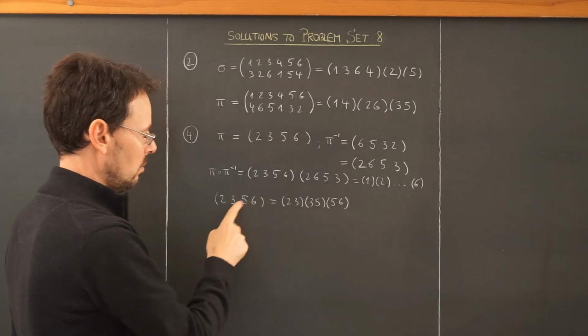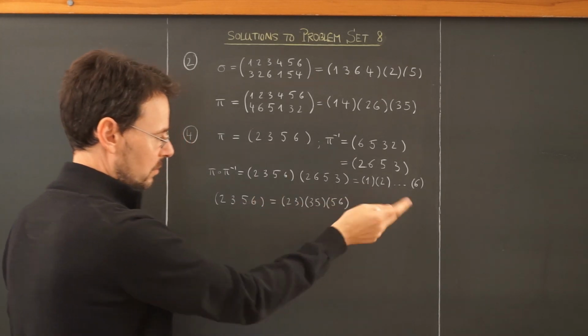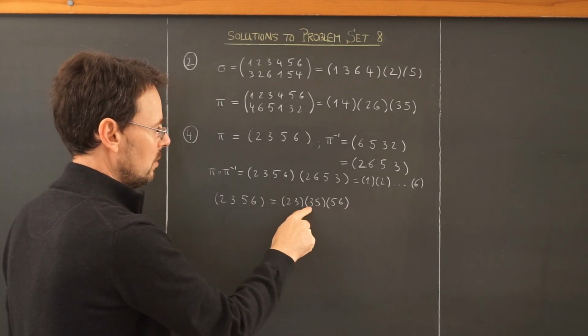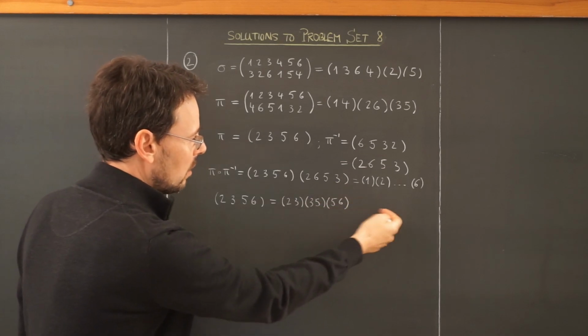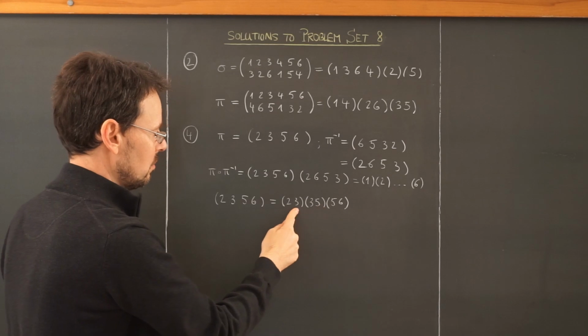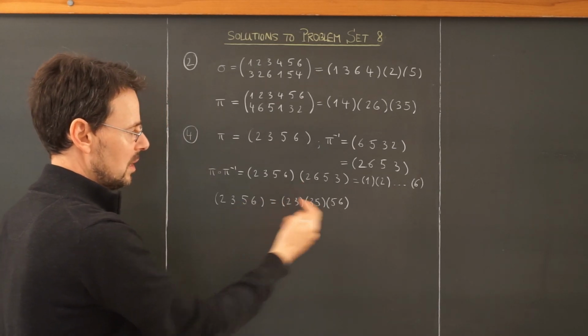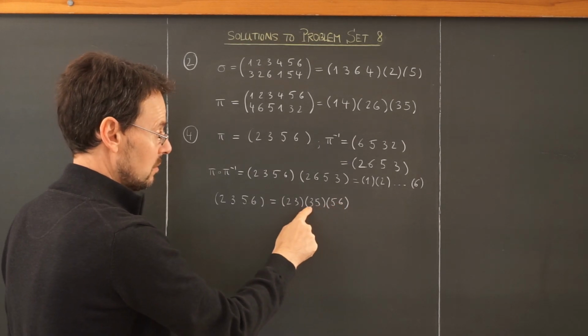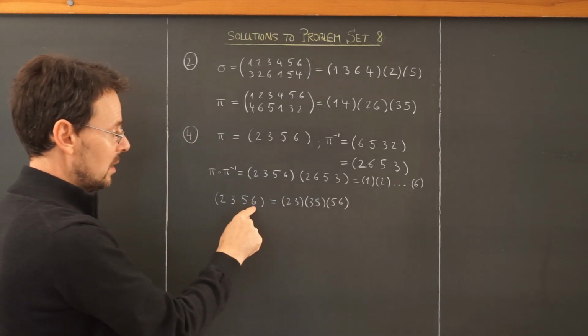Nothing happens, 3 goes to 5. If I plug in 4, nothing happens. If I plug in 5, 5 goes to 3. No, sorry. If I plug in 5, 5 goes to 6. Nothing happens with the 6, and indeed 5 goes to 6. If I plug in 6, 6 goes to 5, 5 goes to 3, 3 goes to 2, and indeed 6